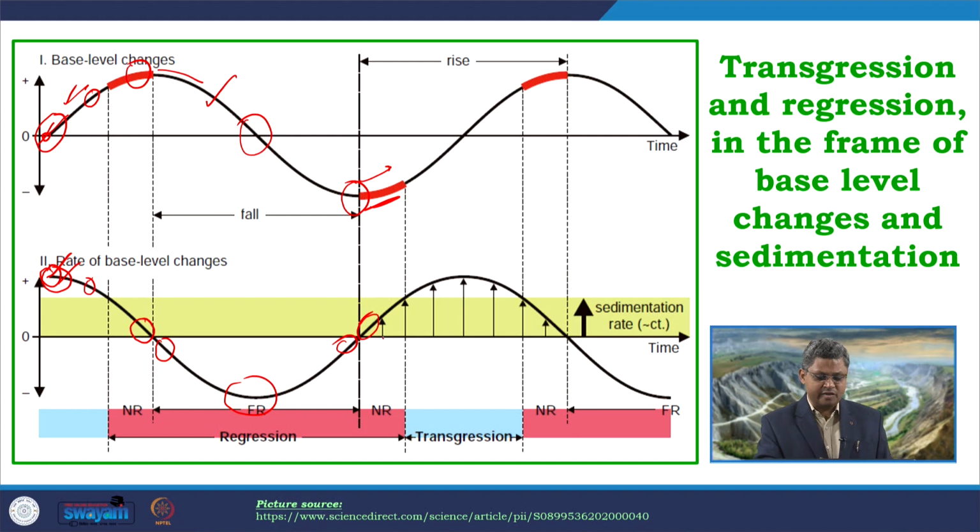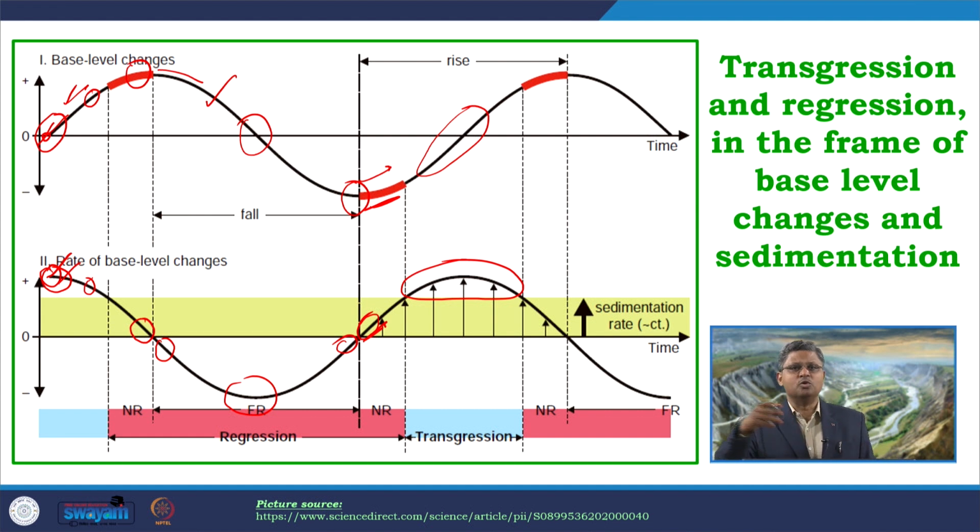So, the rate of rise is very low over here, and when it is reaching over here in this part, the rate of rise is quite high because the gradient is quite steep now. That means with respect to time, there is more rise in the base level condition. So, as a result, in this part we get the maximum rate of rise, and then again we come back to the previous situation, and it goes on like that. So, these two curves are fundamental curves. Basically, this is a single curve, but represented in two ways for our discussion: the base level change, and the rate of base level change.